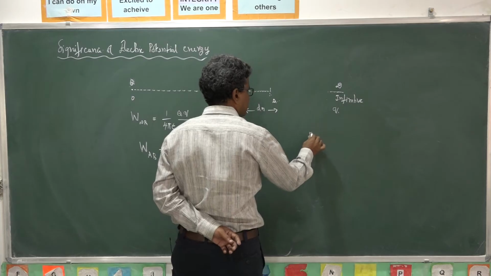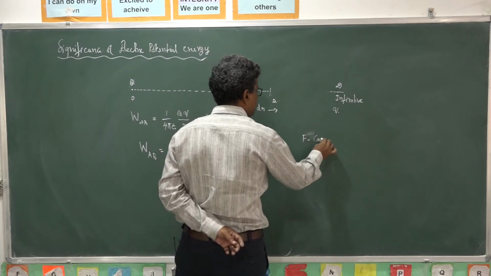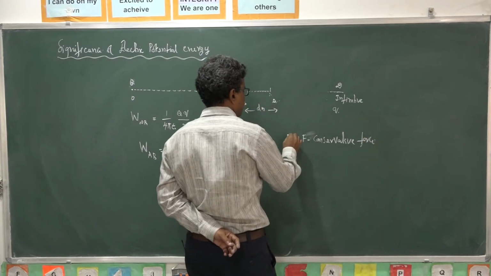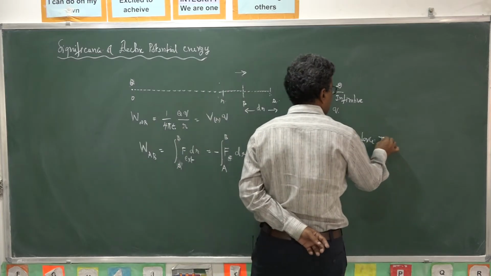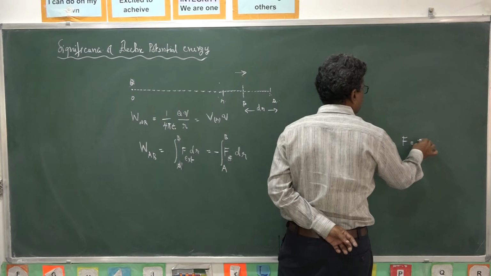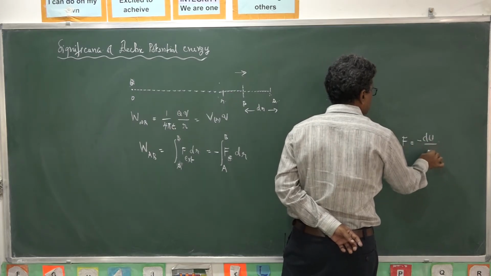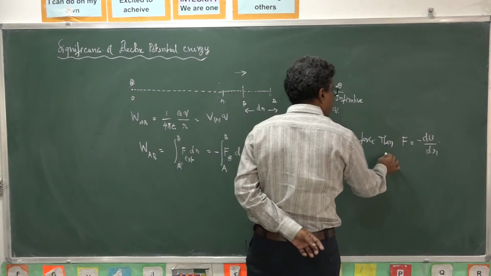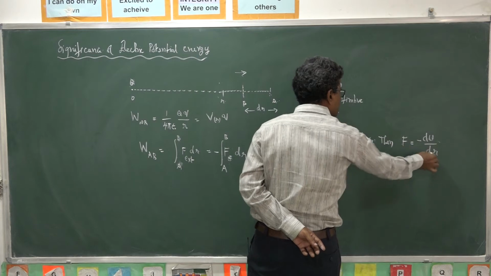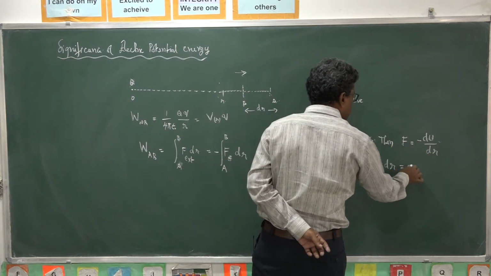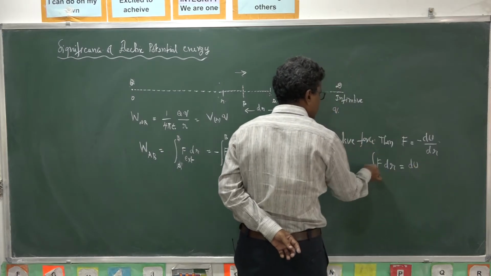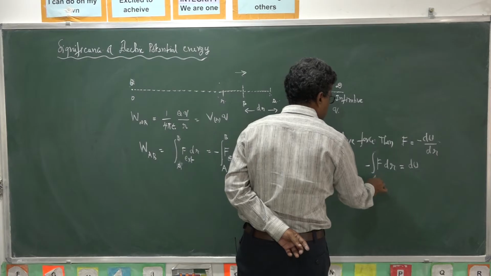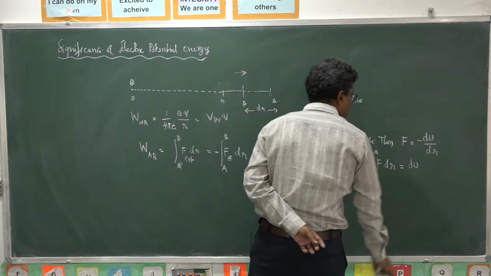If F is a conservative force, then it satisfies F is equal to minus du by dr. Cross multiplying, integral F dr is equal to minus du. So the integral of F dr to bring the charge from A to B is equal to the change in potential energy.